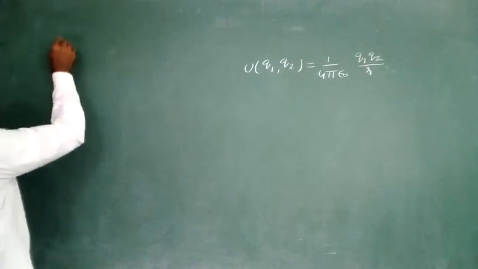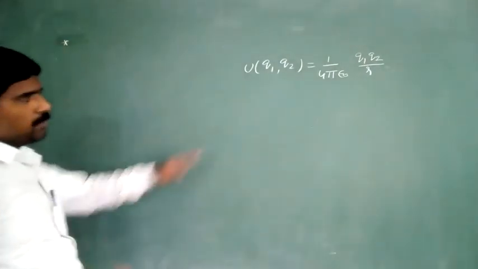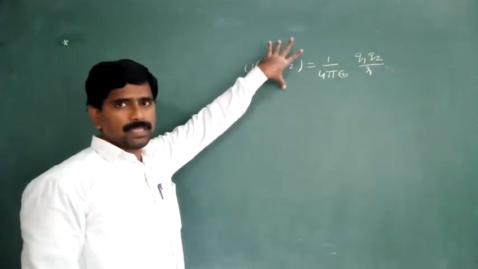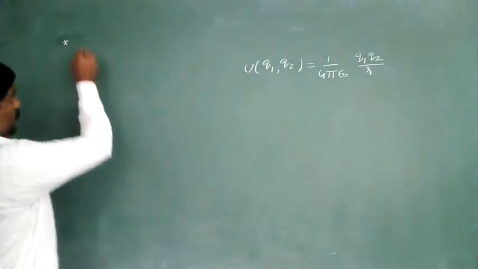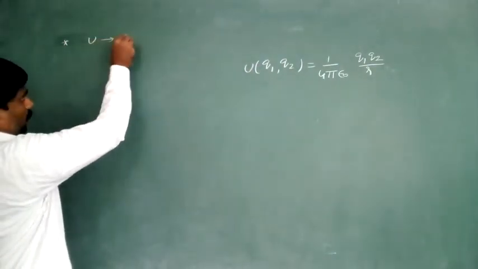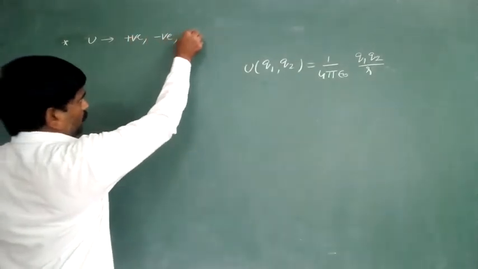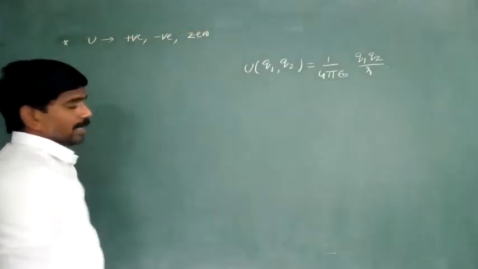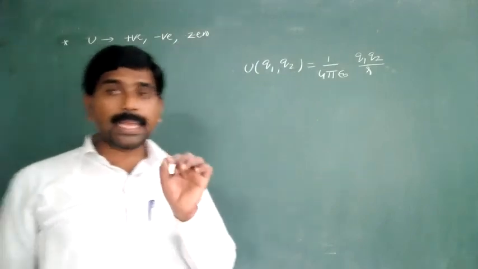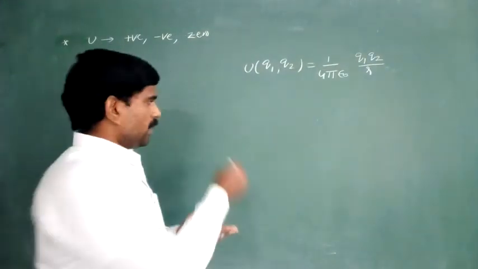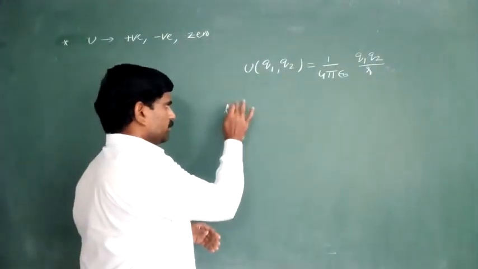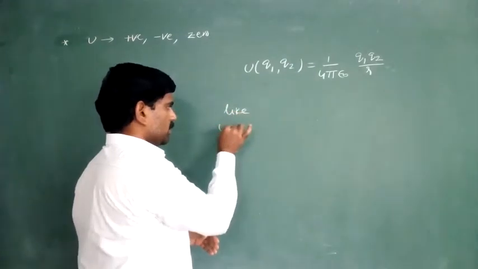From this expression, the potential energy may be positive, may be negative, or may be zero, depending upon the nature of the charges, either like charges or unlike charges.